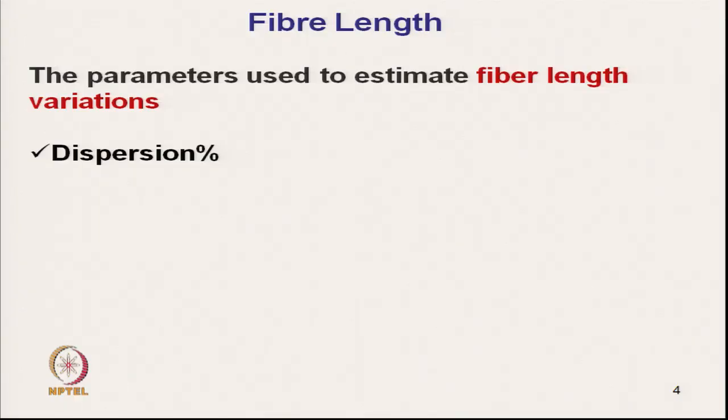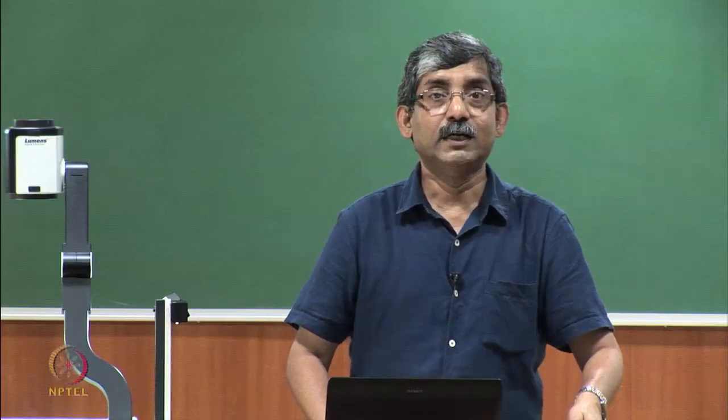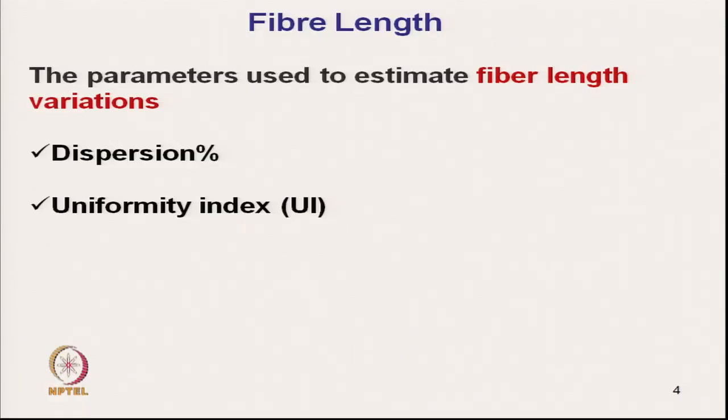Variation in length is expressed first by the dispersion percentage. Dispersion percentage we can get from the Shorter diagram. Uniformity index is another way of expressing fiber length variation. Then uniformity ratio.